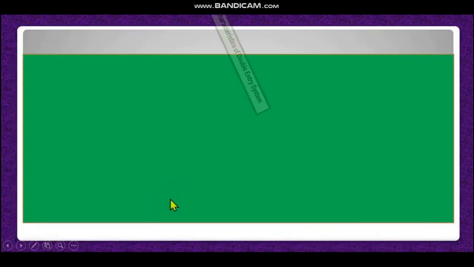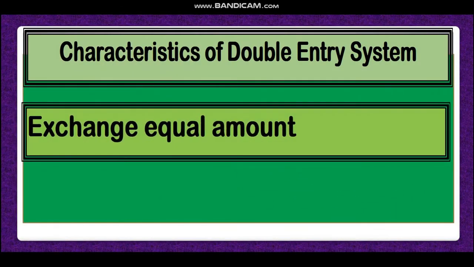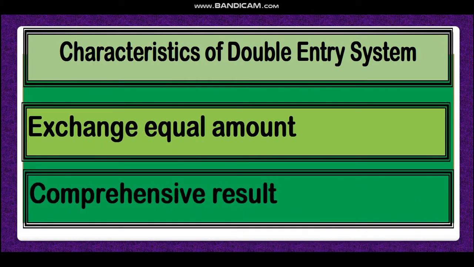Dear student, now the next characteristic, exchange of equal amount. That means in the double entry system every debit should have an equal credit amount. The last one is comprehensive result. With the help of the double entry system we can find the result, that means the amount of profit, loss, assets, liabilities, financial condition, everything. All types of queries of the owner, manager or any other related parties can be answered by the double entry system.